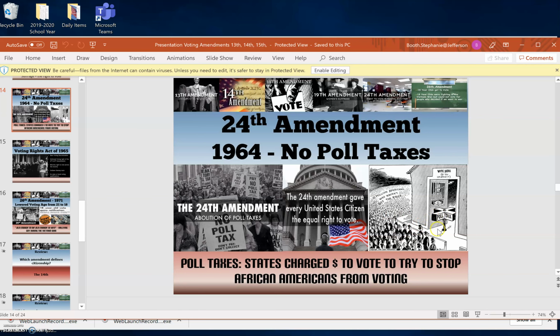It says vote here. I love this little cartoon here. It says vote here if you can afford it. And then it says in the crowd, you see that 10 million Americans who haven't got the price. So all these people couldn't vote because the poll tax just kept them out. So the 24th Amendment abolished that poll tax.